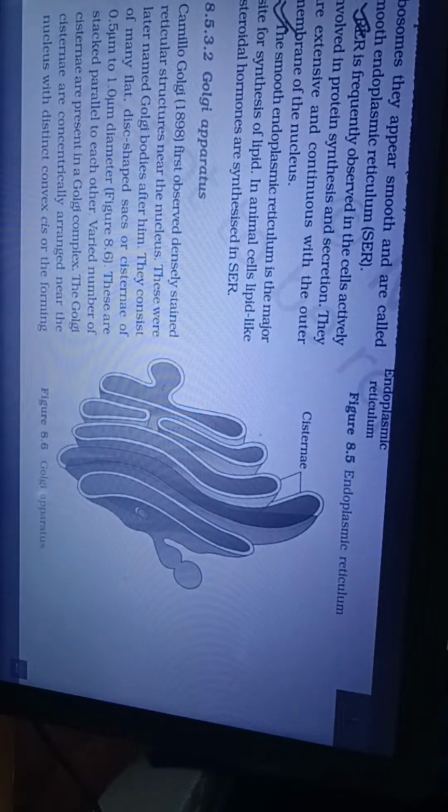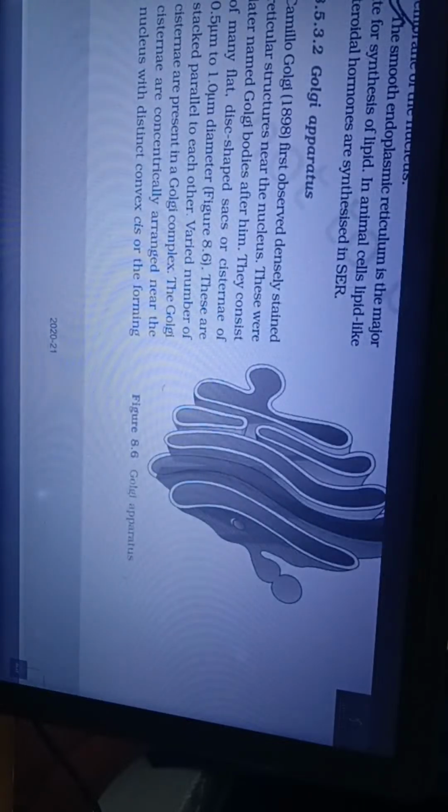The smooth endoplasmic reticulum is the major site for synthesis of lipid. In animal cells, lipid-like steroidal hormones are synthesized in smooth endoplasmic reticulum.